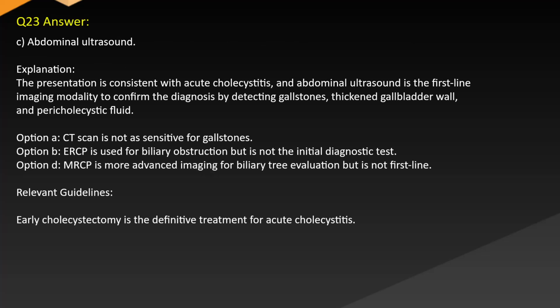Answer: C. Abdominal ultrasound. Explanation: the presentation is consistent with acute cholecystitis, and abdominal ultrasound is the first-line imaging modality to confirm the diagnosis by detecting gallstones, thickened gallbladder wall, and pericholecystic fluid. Option A. CT scan is not as sensitive for gallstones. Option B. ERCP is used for biliary obstruction but is not the initial diagnostic test. Option D. MRCP is more advanced imaging for biliary tree evaluation but is not first line. Relevant guidelines. Early cholecystectomy is the definitive treatment for acute cholecystitis.